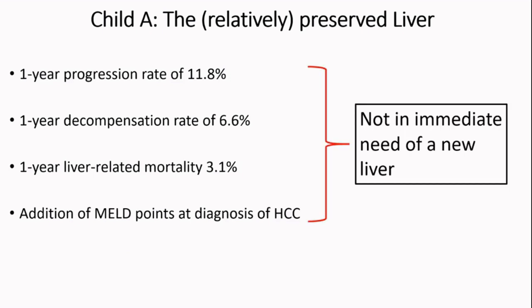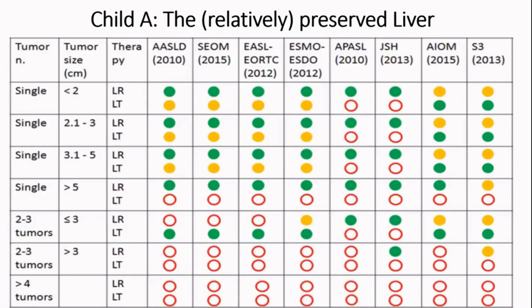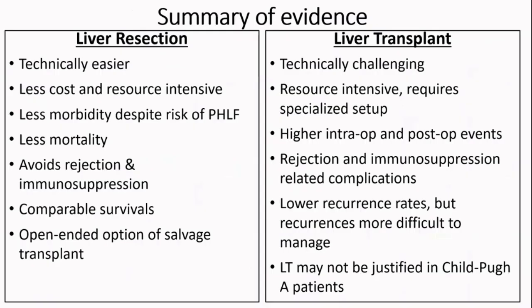So these are not patients who are in immediate need of a liver. So why give them a new liver? That is the point. And that is highlighted by most of the guidelines in recent times, where for single as well as 2 to 3 tumors in a well-maintained child A patient, most of the guidelines recommend liver resection over liver transplantation. So to summarize, liver resection is technically easier.